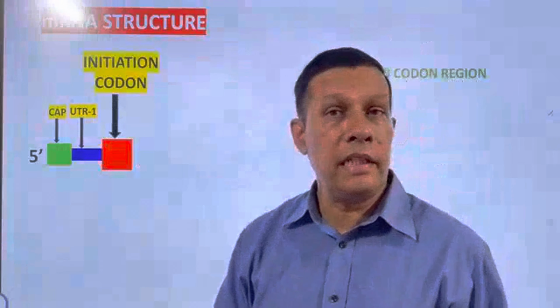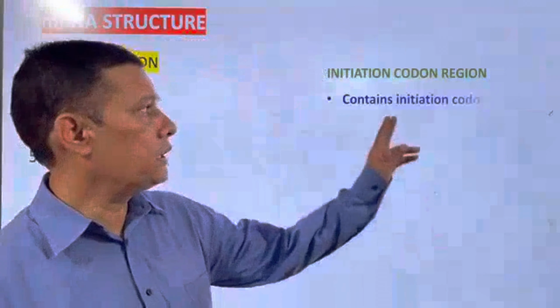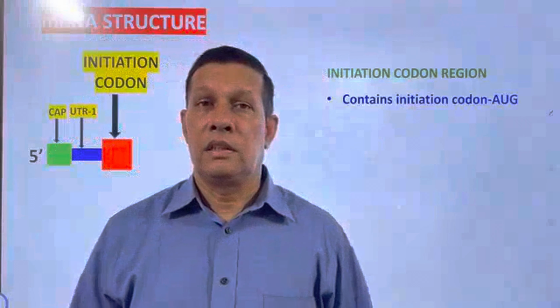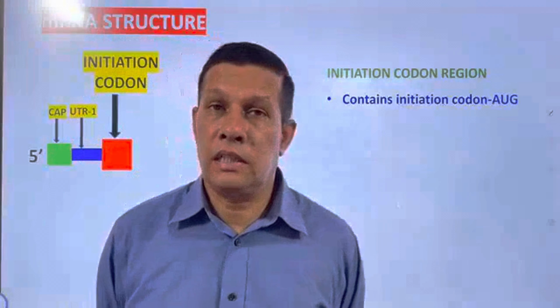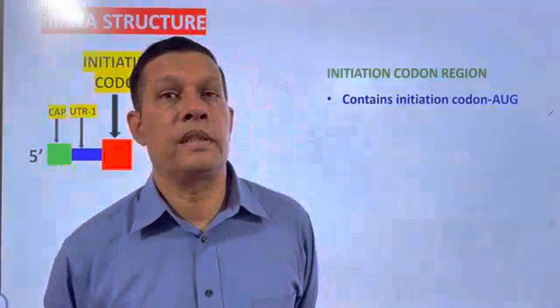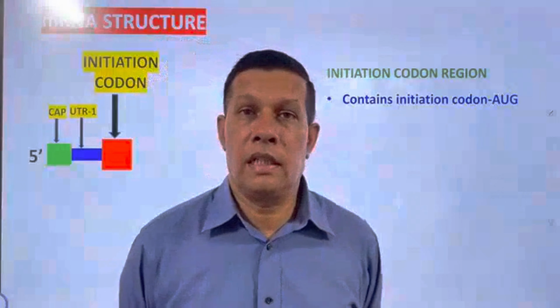Why is it called the initiation codon region? This region contains the initiation codon. What is the meaning of initiation codon? The codon concerned in the starting or beginning of polypeptide chain formation.